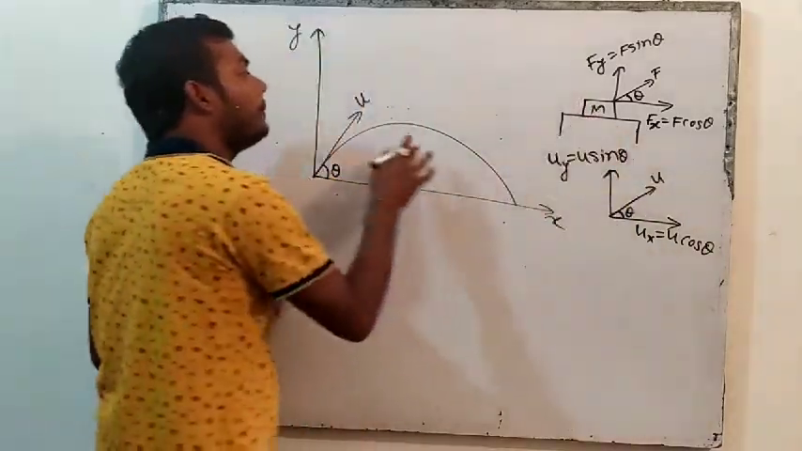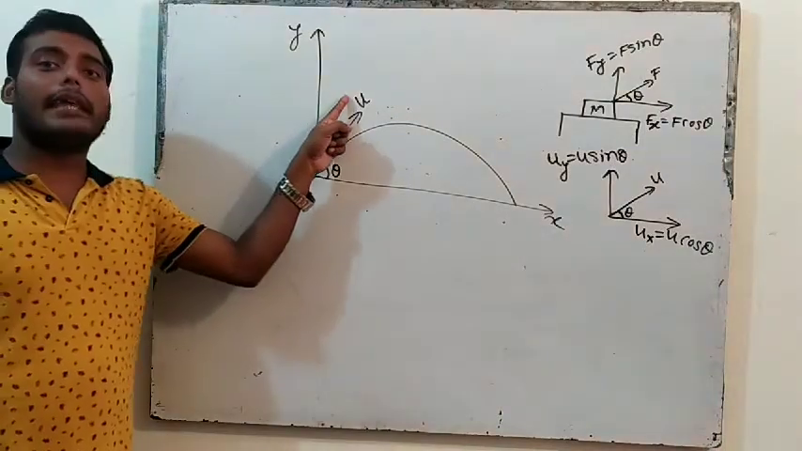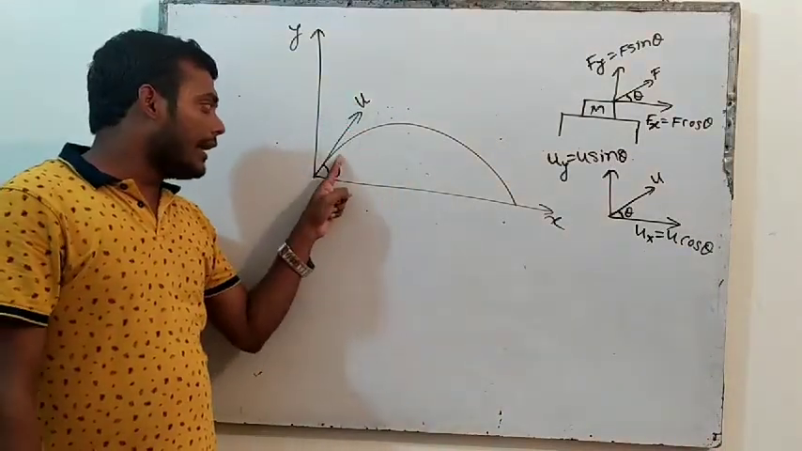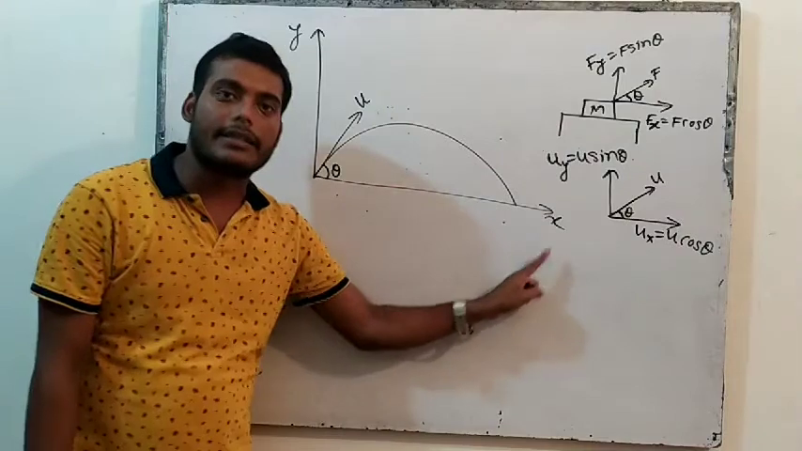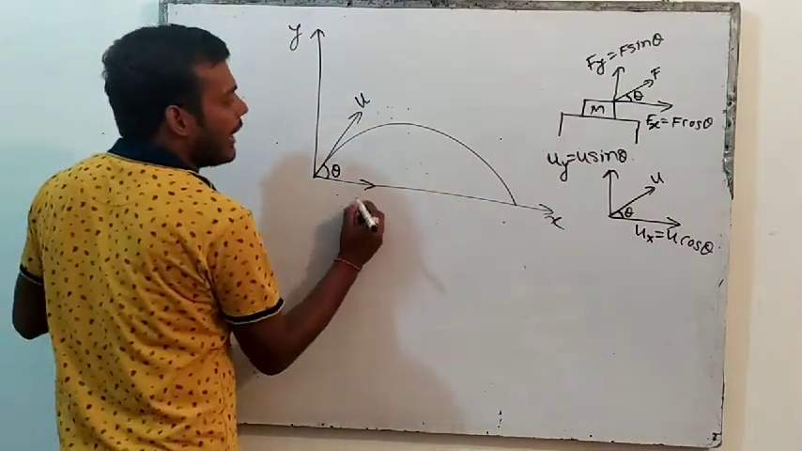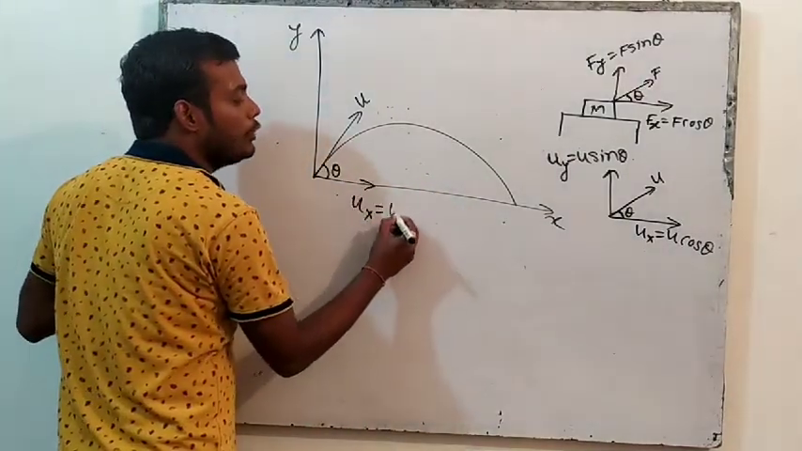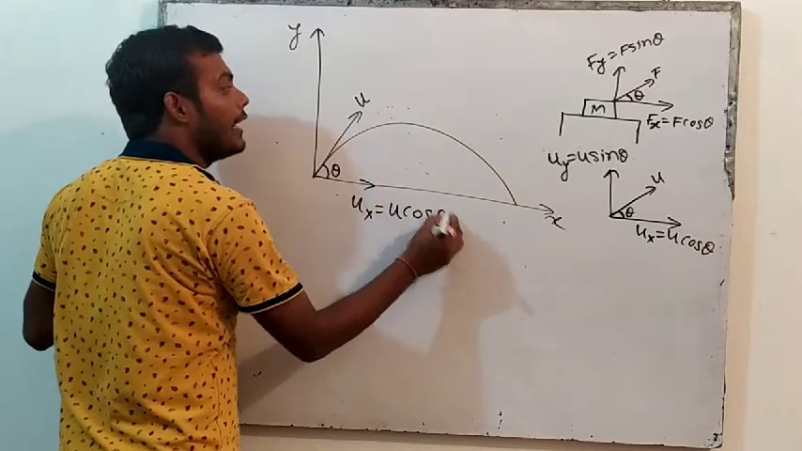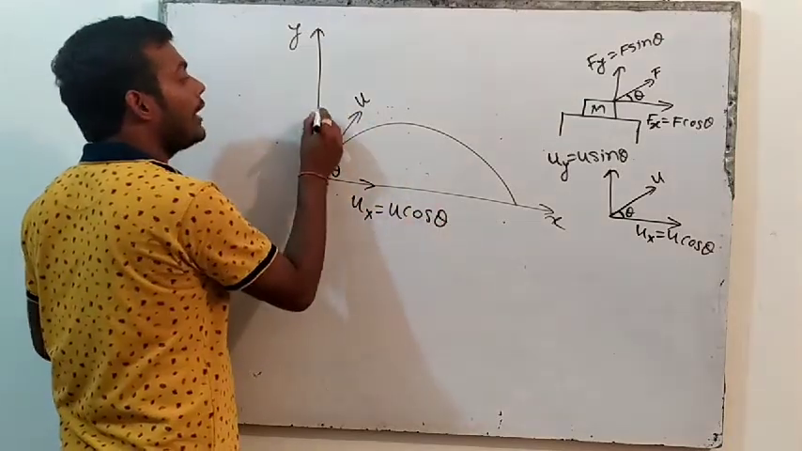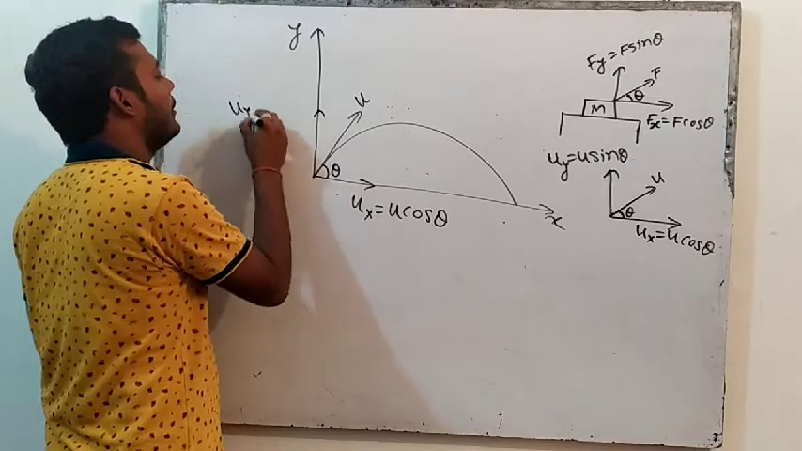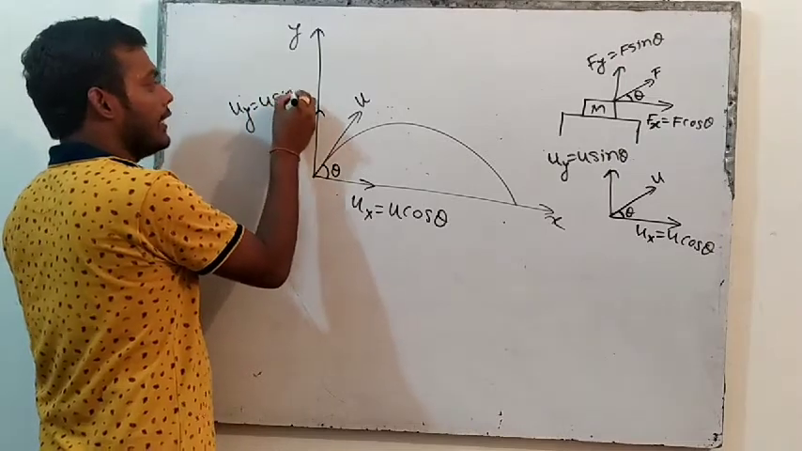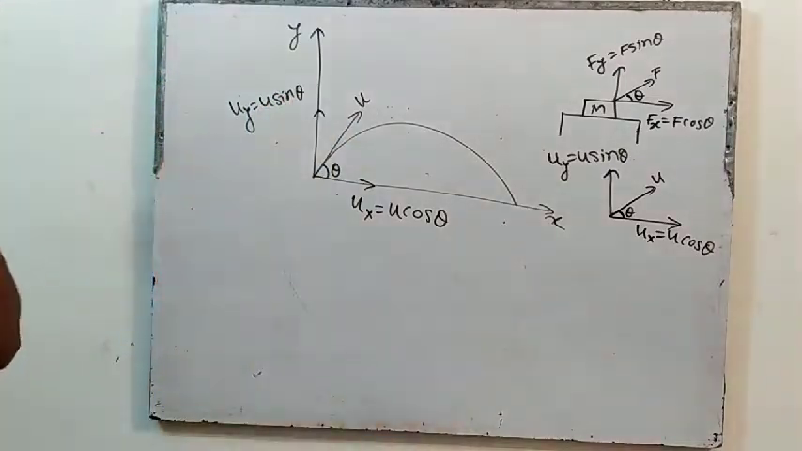Like that, can we take components here? Here this initial velocity vector is making angle theta with the x-axis. So initial velocity in x direction is equal to u cos theta. The one with which it makes the angle gets cos, and the other one, initial velocity in y direction, will become u sin theta. Is it clear? Is it clear?